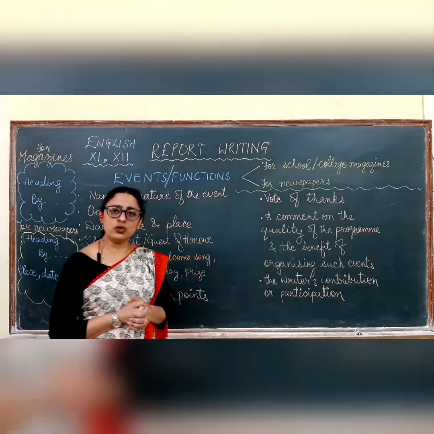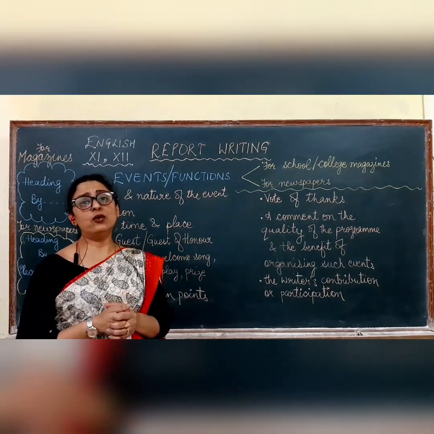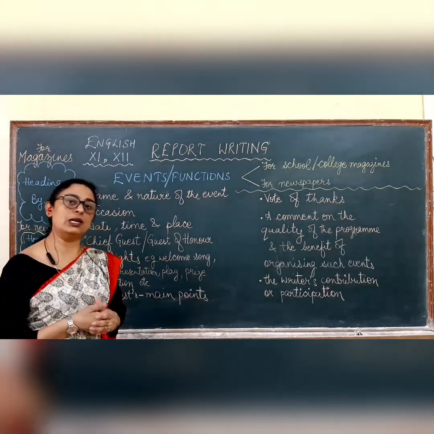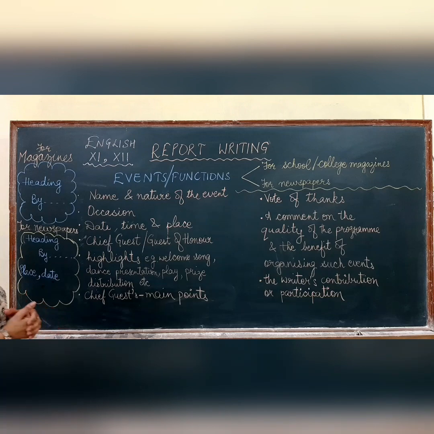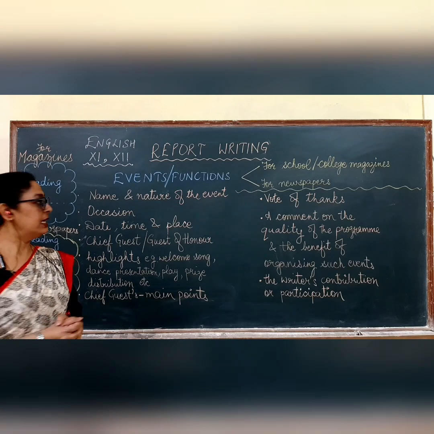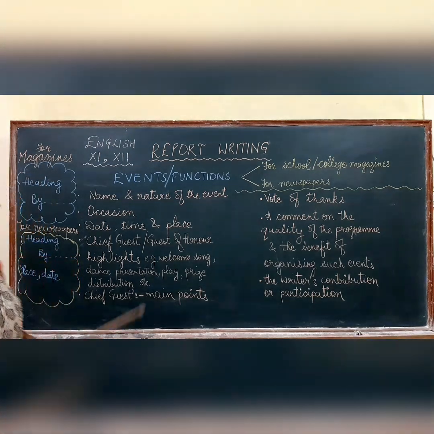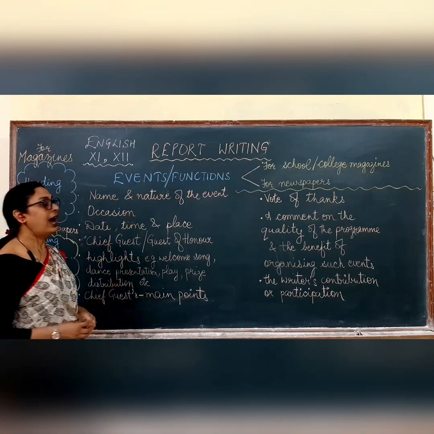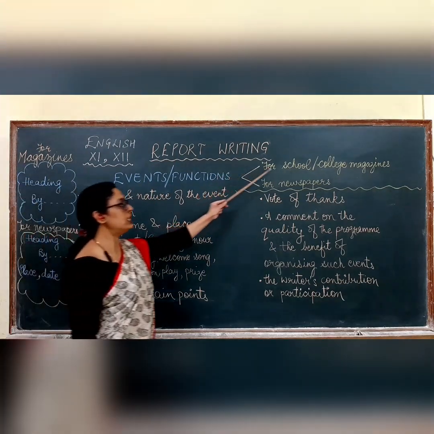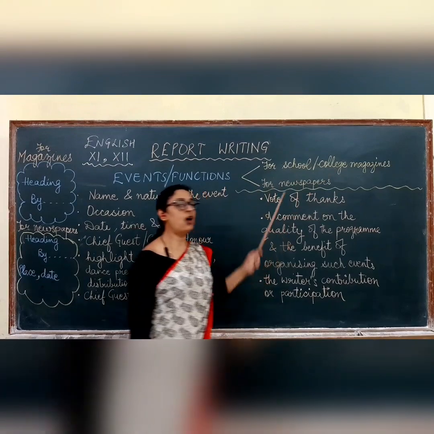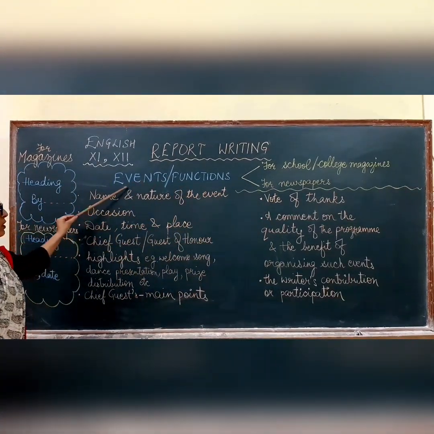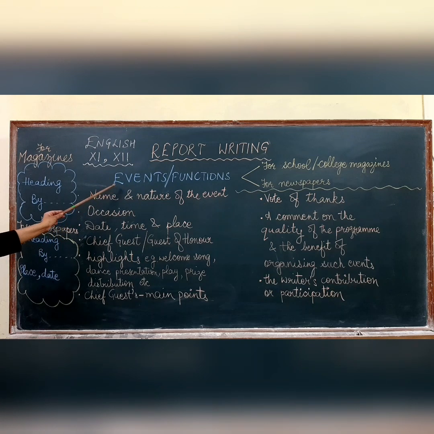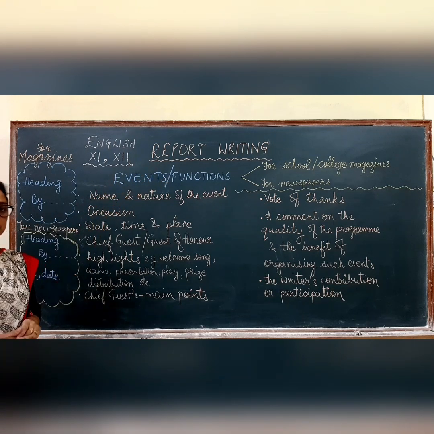Before we learn how to write a report, let me tell you a few points that you need to keep in mind. Now, first of all, let us talk about the kinds of reports that we write. Reports can be written for events or functions. I've already told you we write reports either for school or college magazines or for newspapers. Now, the first kind of reports are based on events and functions.